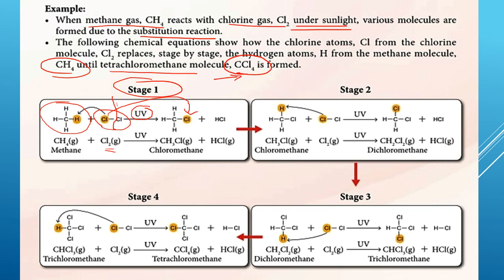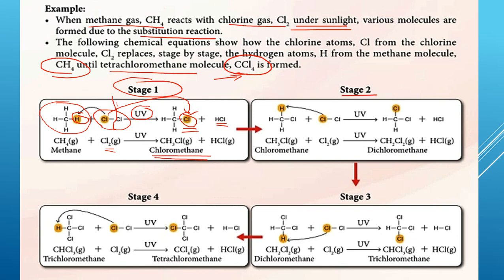Dia substitute satu atom hydrogen itu menjadi chlorine atom. Sini kan H, dia jadi chlorine, nampak? And then dia produce HCl gas, hydrogen chloride gas. Ini kita panggil chloromethane, CH3Cl, sebab baru satu chlorine.